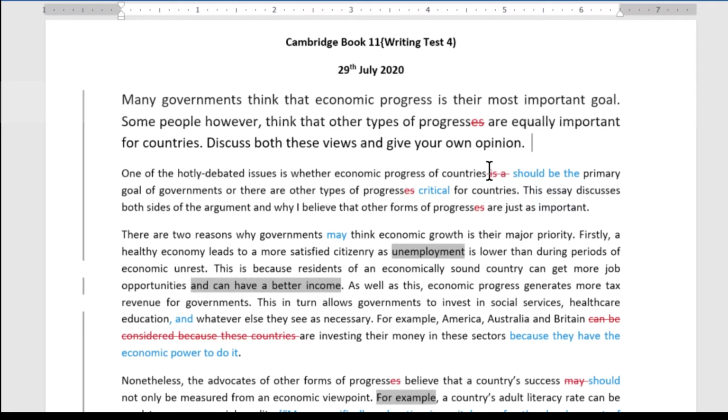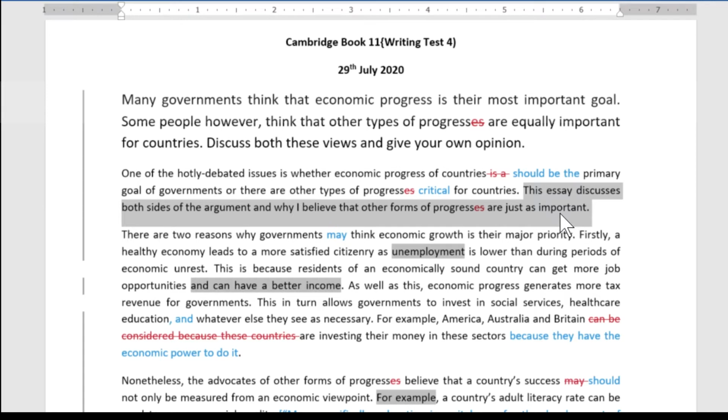I did change the language a little bit here. "Economic progress should be" just works better than "is". Another word in here: "There are other types of progress critical for countries", just paraphrasing "important" up here. Good response to the question. This essay discusses both sides of the argument. It's the both views and why I believe that other forms of progress are just as important. So this is the best way to write your final sentence of your introduction here.